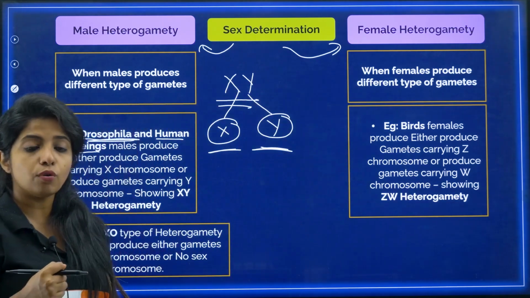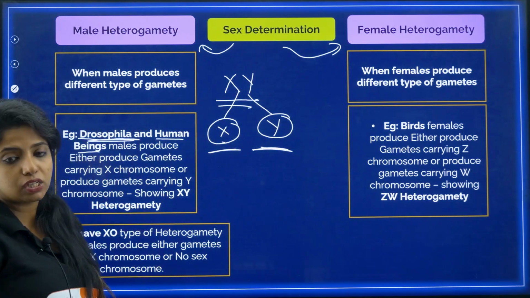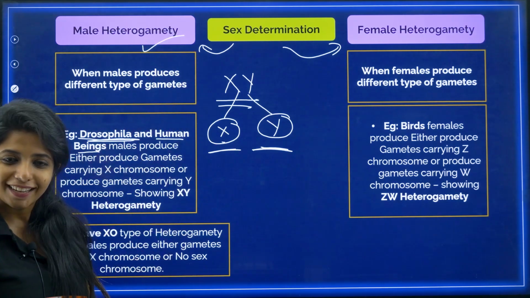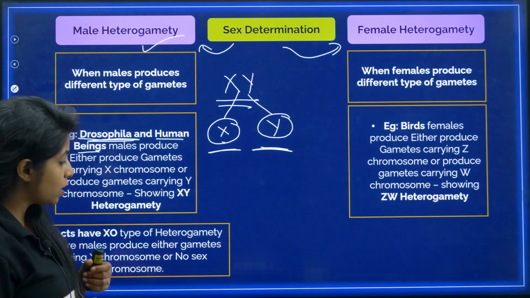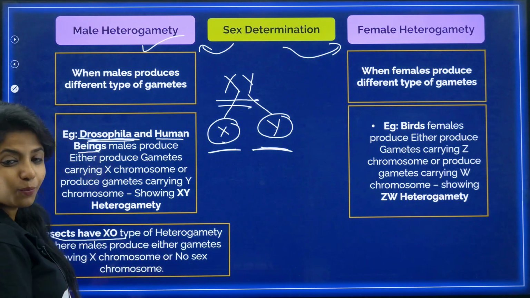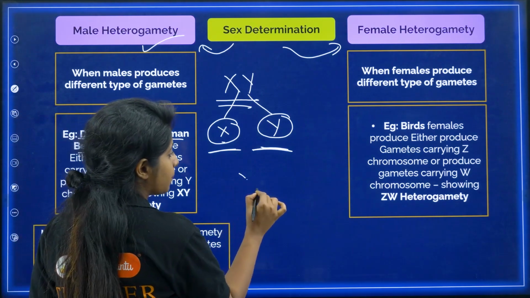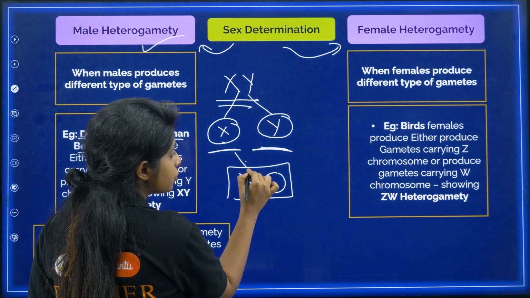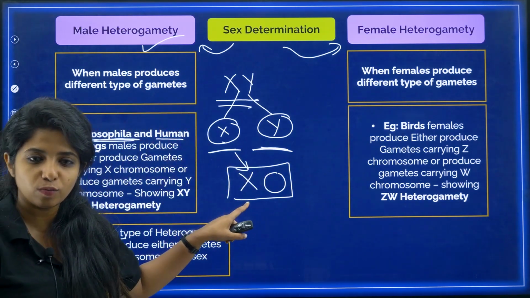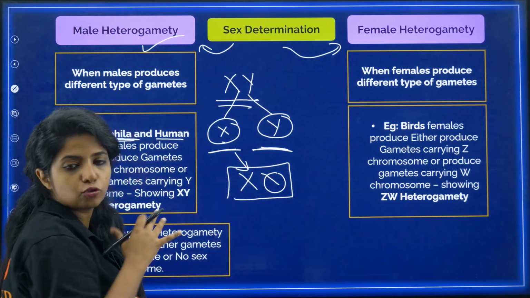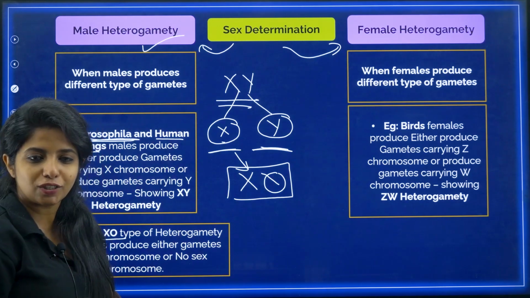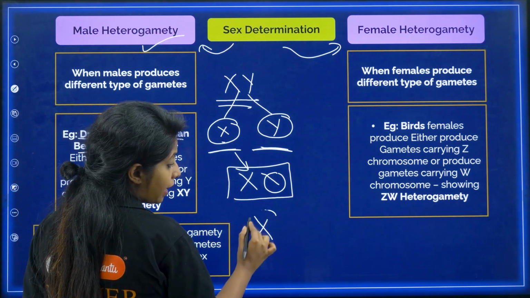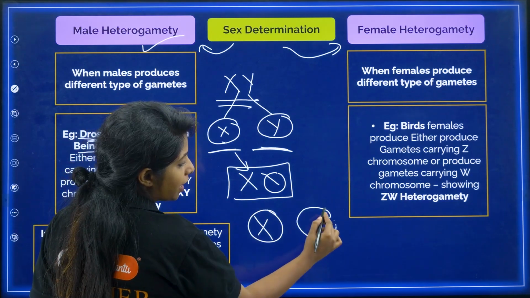That particular organism also shows X and Y type of sex determination, my dear children, where it is showing male heterogamety. Okay, cool. Apart from that, there are also insects, you know, grasshopper and all, they have a whole different thing. In them, the males will be having just one chromosome, that is X chromosome, and there is no other sex chromosome, my dear children. There is no other sex chromosome. So, they can produce two types of gametes. One that carries X chromosome, another that carries nothing.